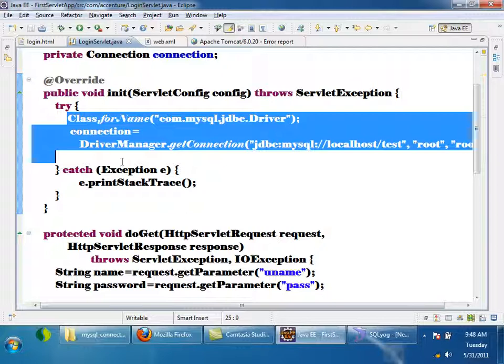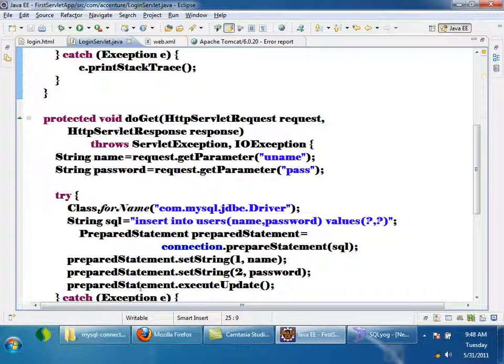But what about the prepared statement here? Every time I give a request, a new prepared statement object is created, right? So I can keep these two lines also inside the init method. So the prepared statement is created only once. The same statement object is reused with different values.